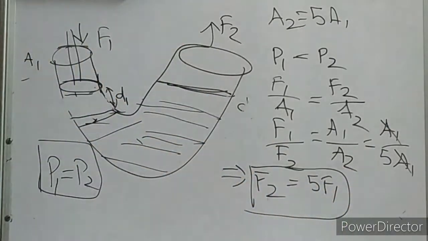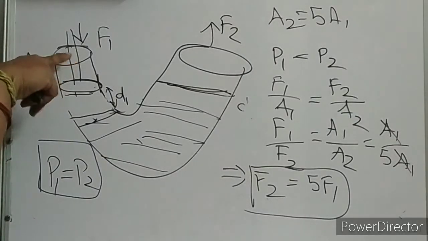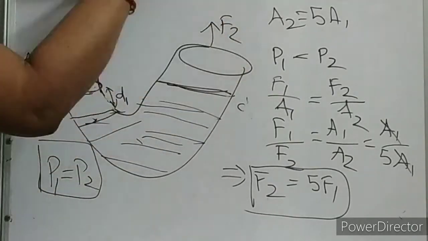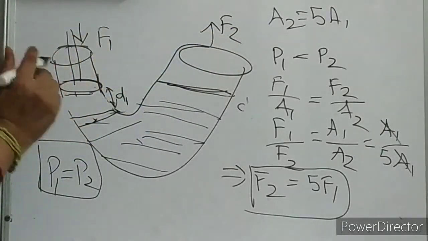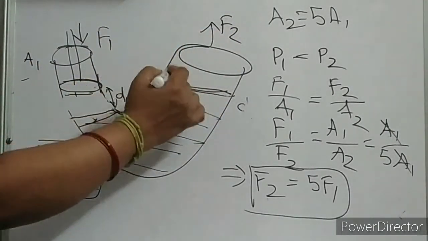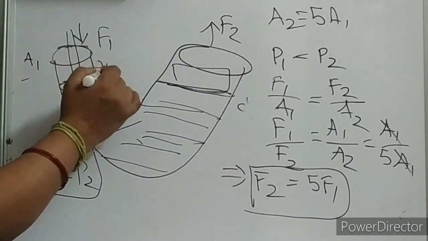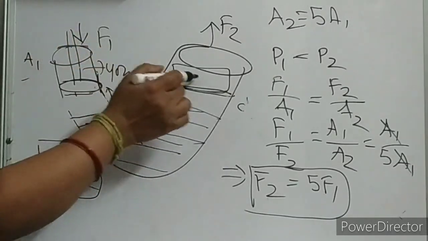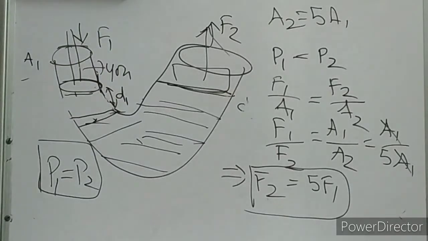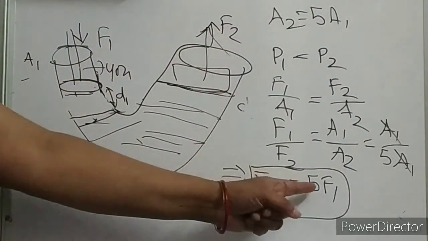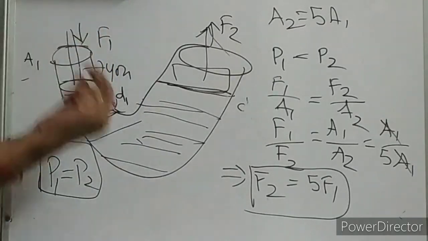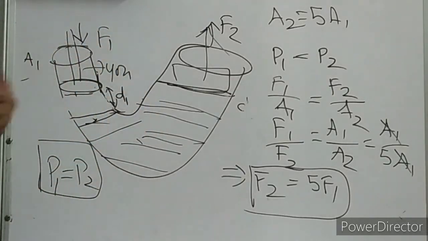What does it mean, children? Like the force applied over here, 5 times more force it will take. This force is in the upward direction. Suppose you want to lift the car. So suppose you are standing here. Give a little bit of force, give a little bit of weight over here. 5 times of that weight can be lifted. This F2 is 5 times of this force. Let this force F1 be your weight only. Suppose you are putting a weight. You can say force. Either you can apply force or you simply stand.